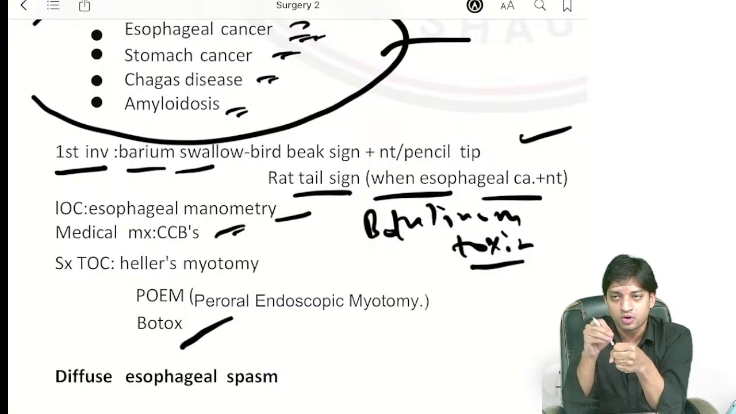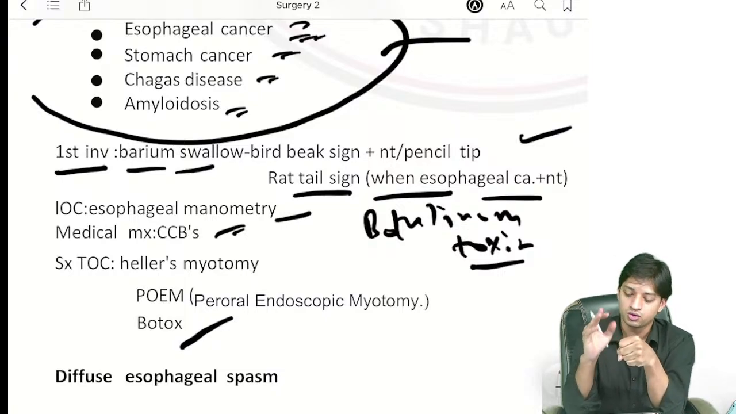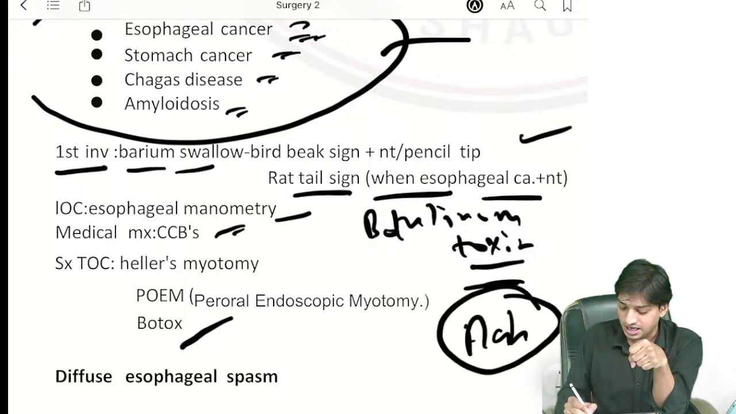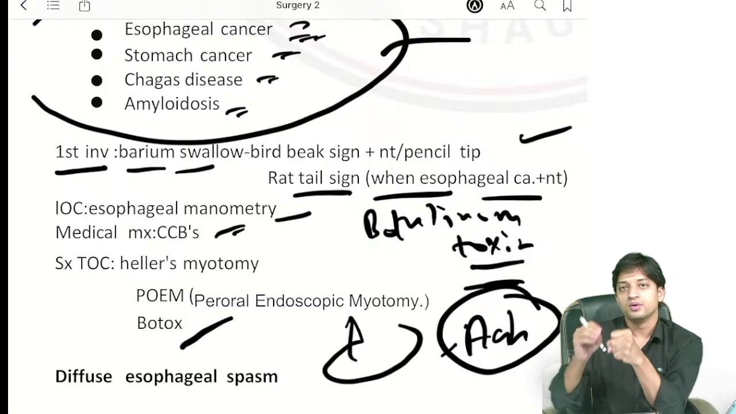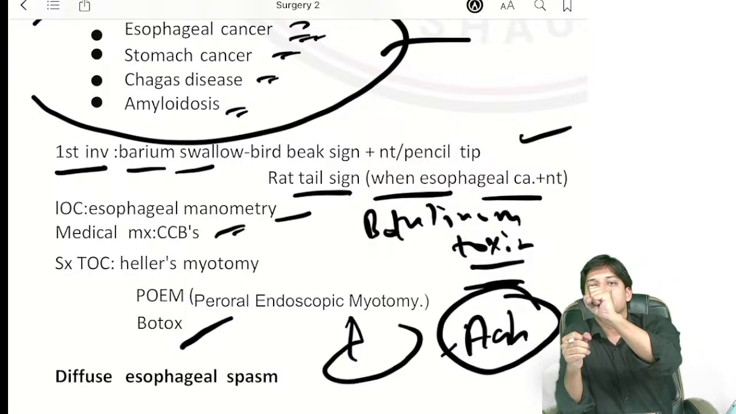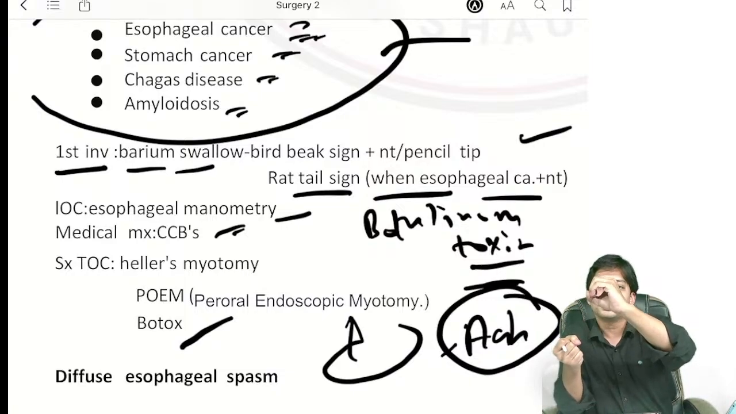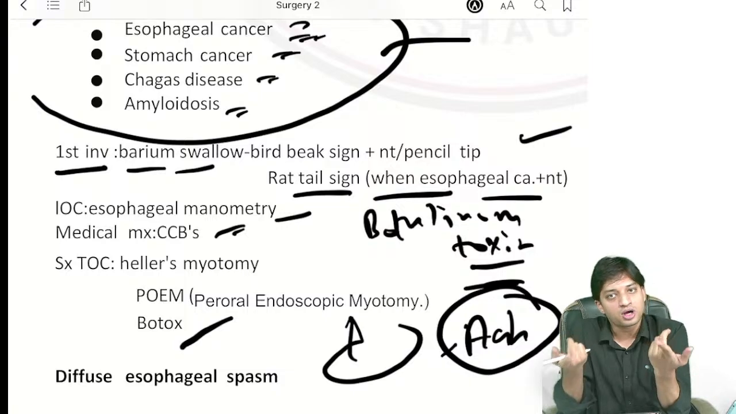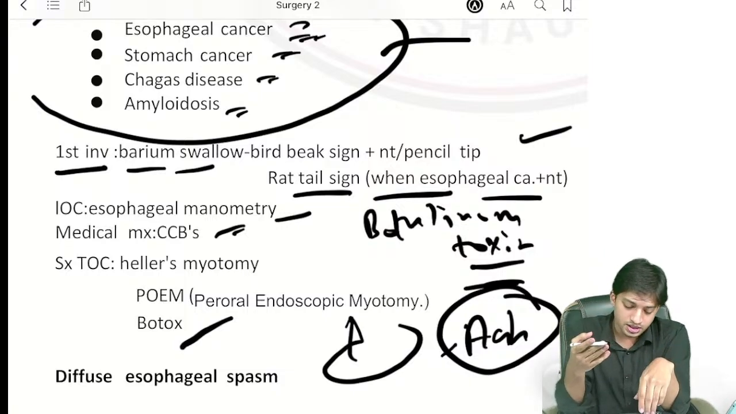If you give botulinum toxin, it will paralyze the muscle. You already know what botulinum toxin does. It prevents the release of acetylcholine vesicles into the synaptic cleft, right? So acetylcholine will not be released. Muscles will fail to contract. They will get paralyzed and they will relax. Botulinum toxin is given. Calcium channel blockers, again it will relax, right?